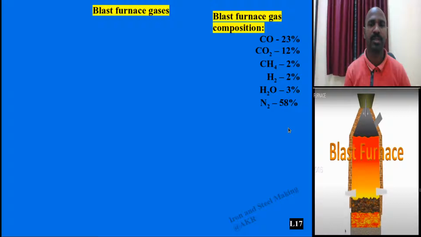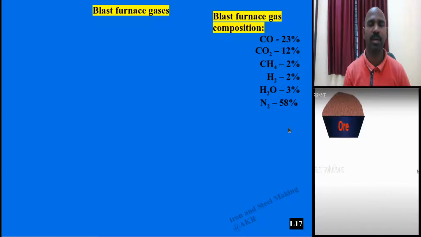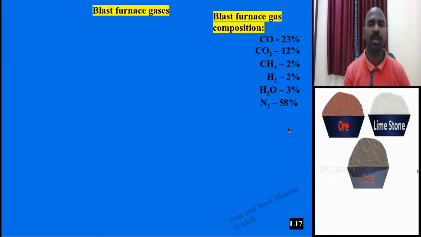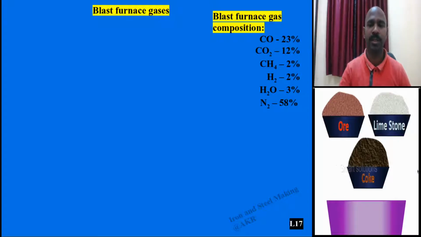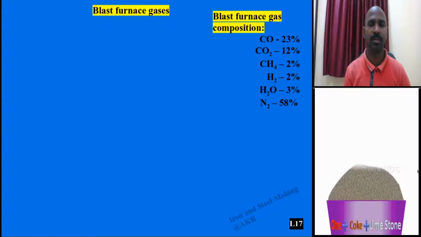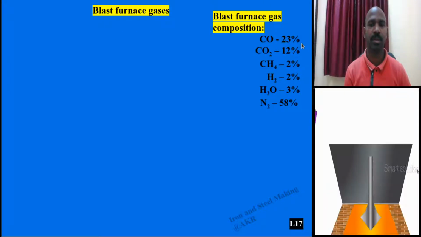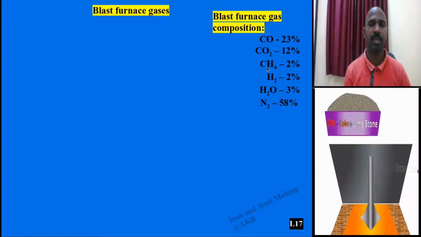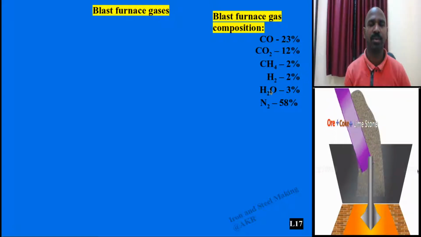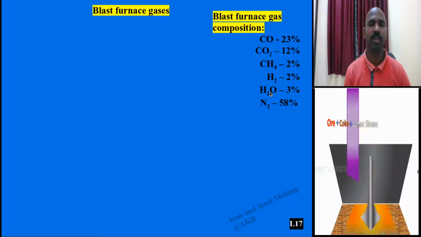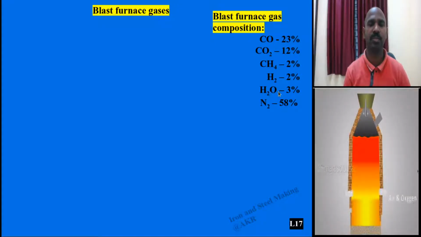Welcome to lecture 17. Today I am going to speak about blast furnace gases. These gases are also called exit gases and effluent gases. What are those particular gases? Such as CO around 23% and so on, CO2, CH4, H2, some content of H2O also, and nitrogen.